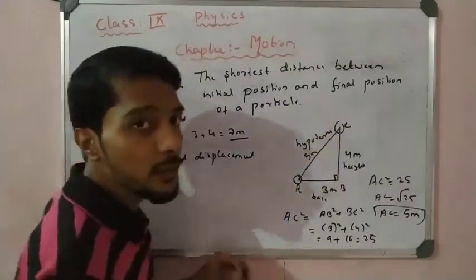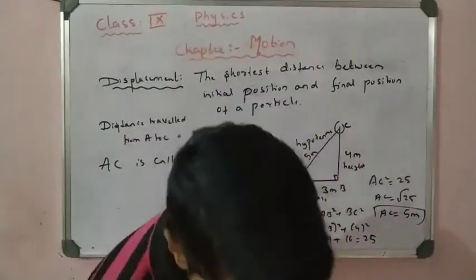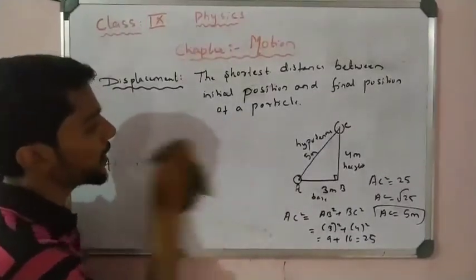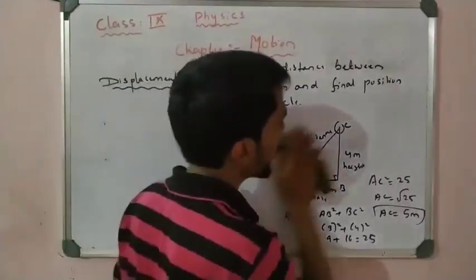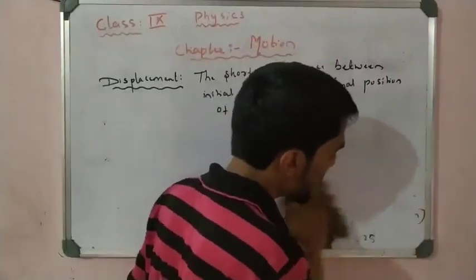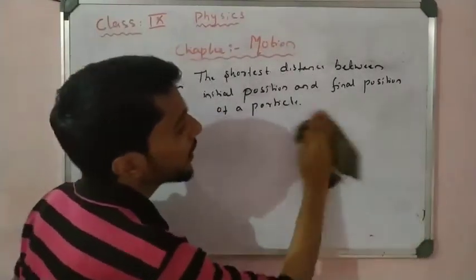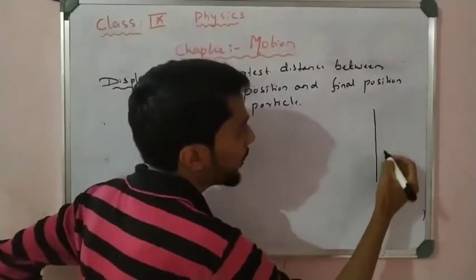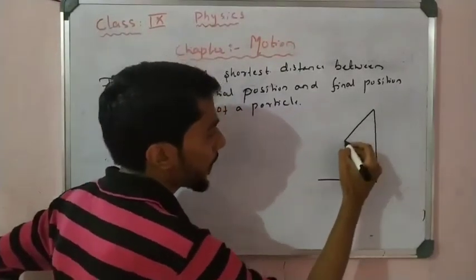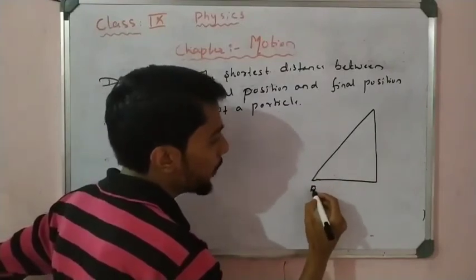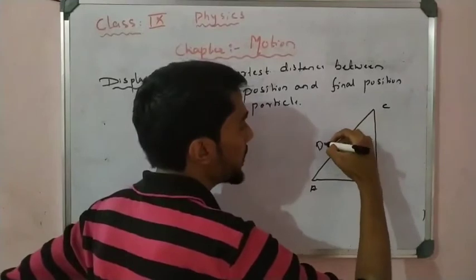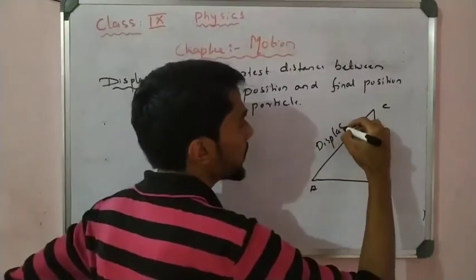is called as a displacement, right? So here in this diagram you can see the displacement. Here I can again draw a diagram. This is a right angle triangle, A to B, B to C. AC is called as a displacement.